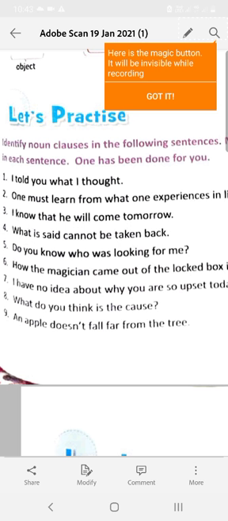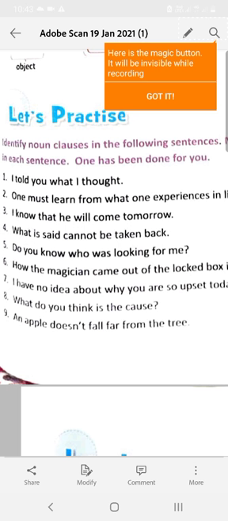Number 7, I have no idea about why you are so upset today. Here I have no idea is the main clause. Why you are so upset today is the subordinate clause, and this subordinate clause is the object of the preposition about.